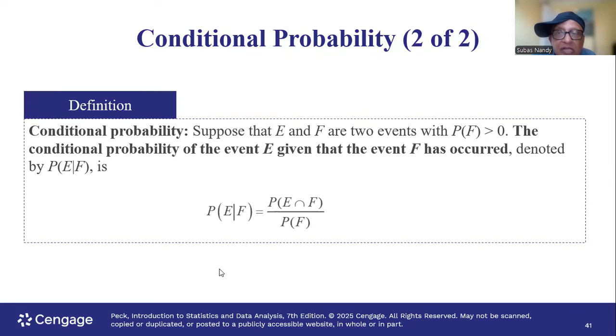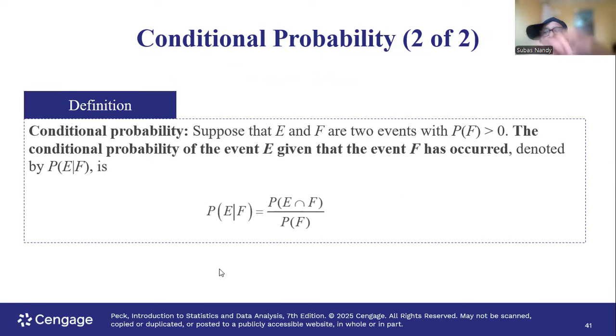That is your conditional probability. So basically what is happening, out of the total of black, so probability of E given F, probability of F is in the denominator, and in the numerator is where they intersect, black and searched.